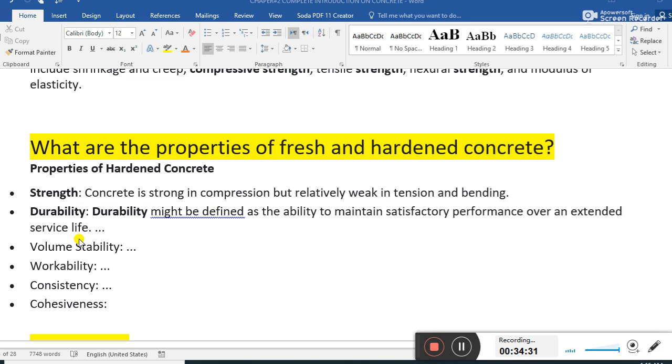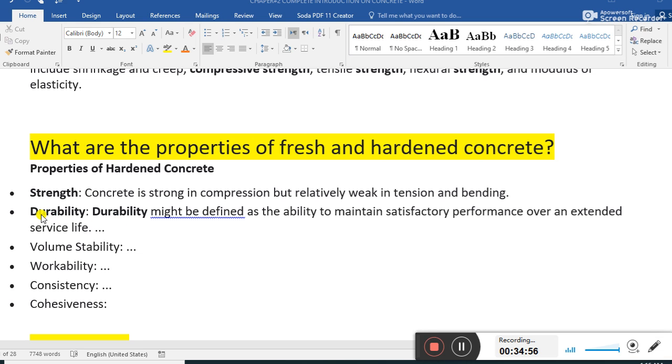What are the properties of fresh and hardened concrete? The property of hardened concrete is strength. Concrete is strong in compression but relatively weak in tension and bending. Yes, I explained this earlier.